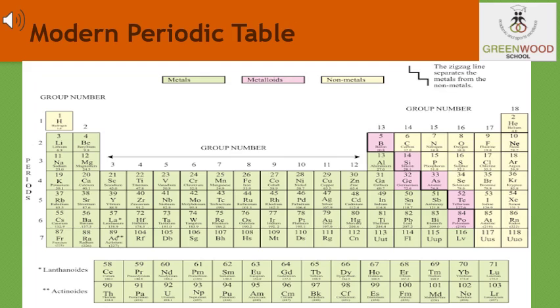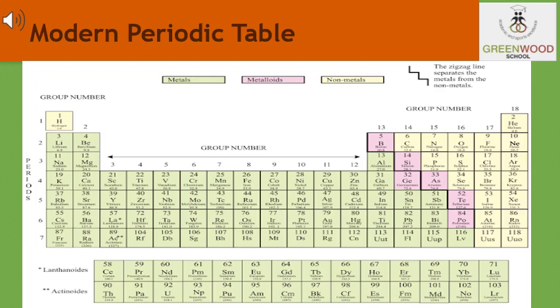Students, moving on, in this slide you can see the modern periodic table or the long form of the periodic table. In the long form of the periodic table, the elements are arranged in the increasing order of their atomic numbers. As you can see, it consists of 18 vertical columns called the groups and 7 horizontal rows known as the periods. These groups are numbered from 1 to 18 and the periods are numbered from 1 to 7.